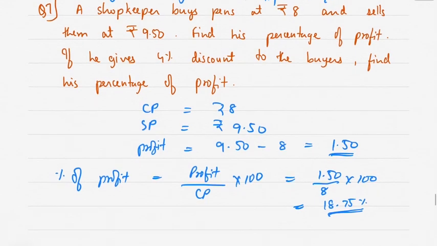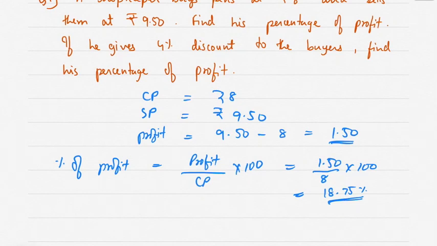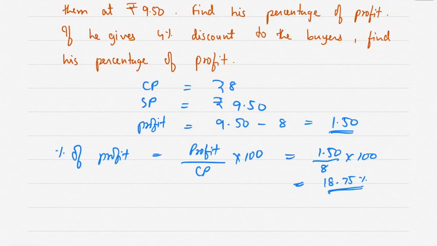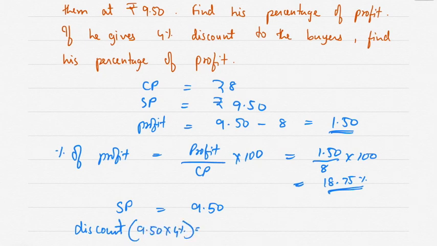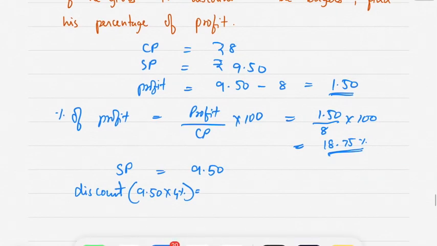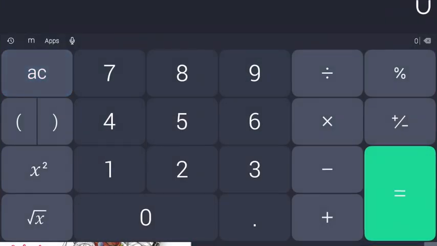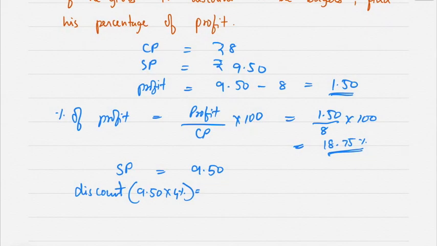Now to the buyers, selling price is 9.5, correct, and if he is giving 4% discount, so selling price is equal to 9.50, discount is 4% of 9.50, which comes to 0.38.